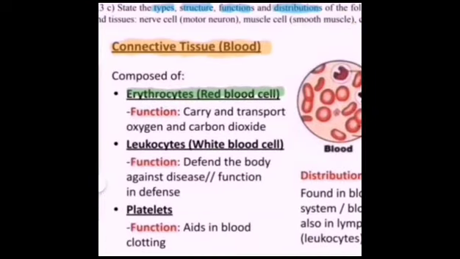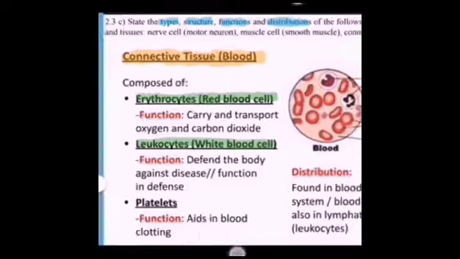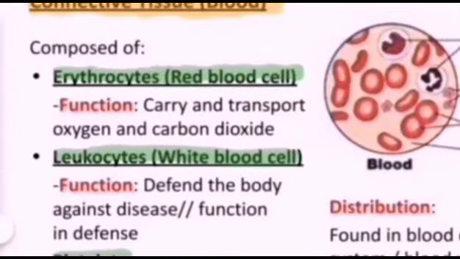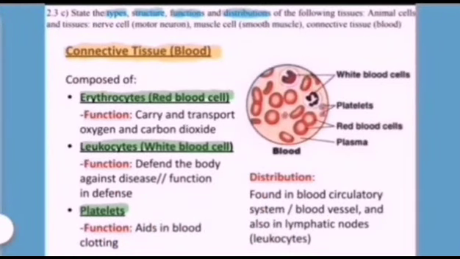Next is leukocyte, which is a white blood cell. The function of leukocyte is to defend the body against disease, or we can call it function in defenses. Next is platelets. Platelets function to aid in blood clotting.